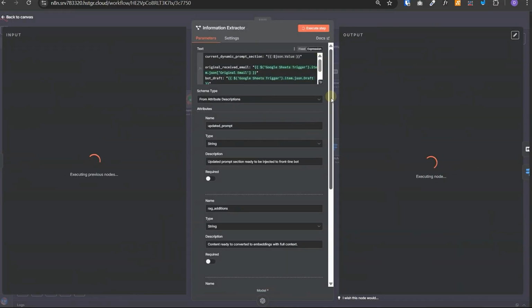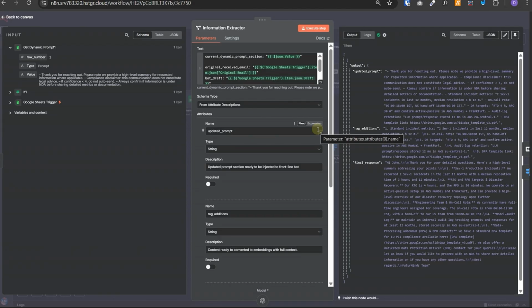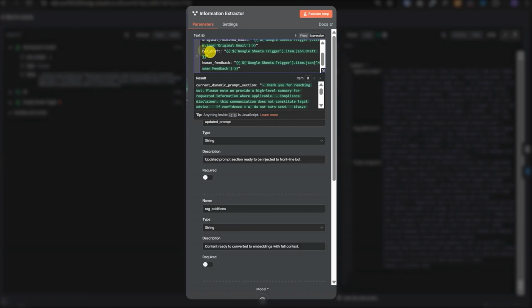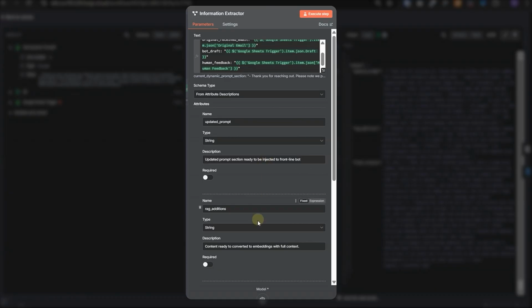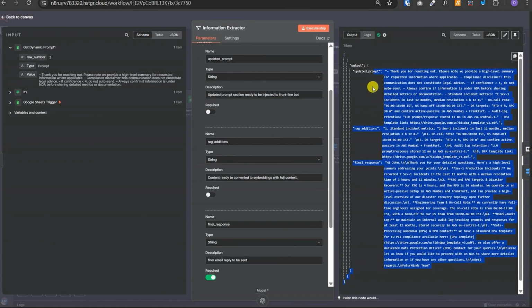So we will fetch the dynamic var, which is the prompt, from here, and then this information extractor node will process the human feedback and it will try to extract the details out of it to improve its performance or knowledge base and come up with the final response. So we have provided the current dynamic prompt which is already there, then the original received email, and this is bot draft, the initial draft created by the AI agent, and then the human feedback is the one that we added to our sheet. And then we are expecting these three attributes from here: updated prompt, RAG additions, and final response. And this is what we have received.